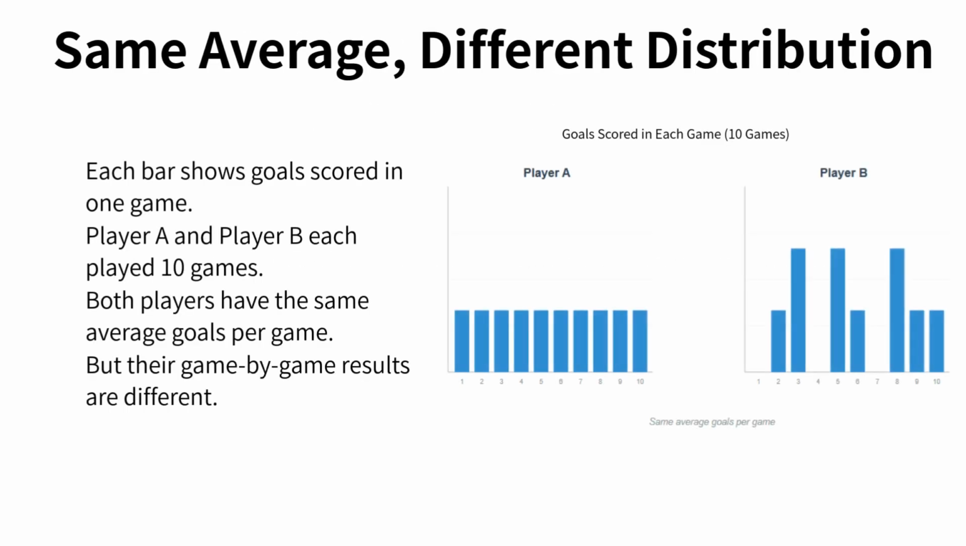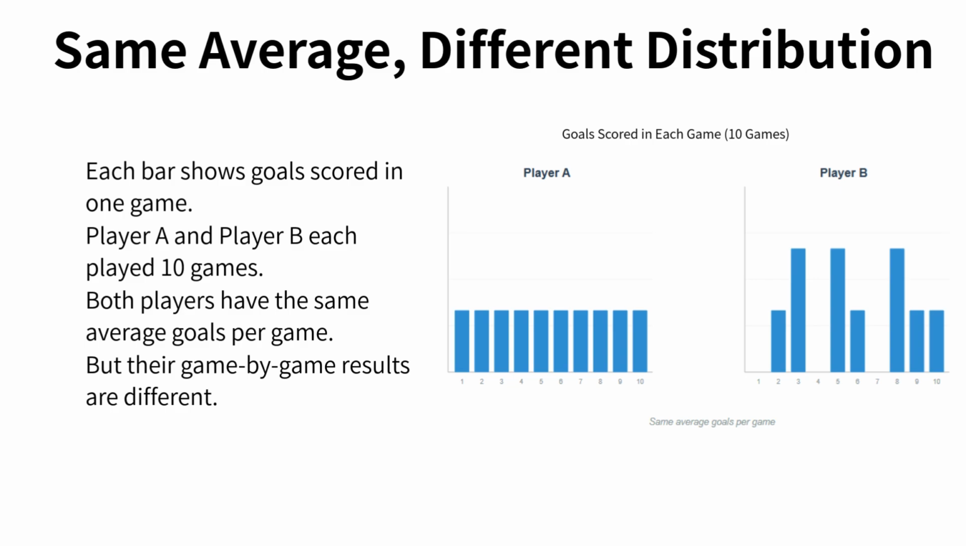Before we move on, let's slow down and carefully observe what this graph is actually showing. Each bar shows goals scored in one game. Player A and Player B each played 10 games. So we're looking at 10 game results for each player, side by side. When we add up the goals across those 10 games and divide by 10, both players end up with the same average goals per game. At first glance, that might make the two players seem similar.